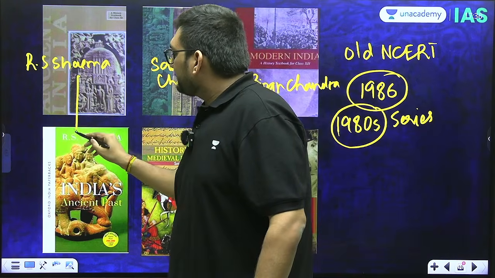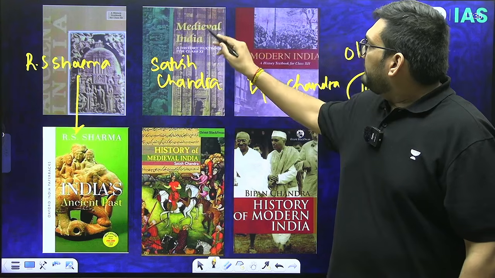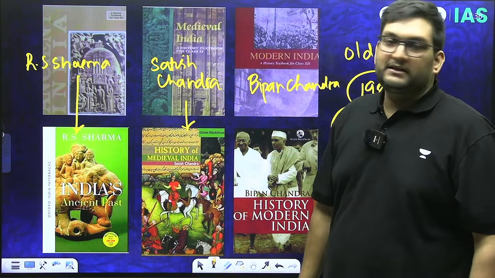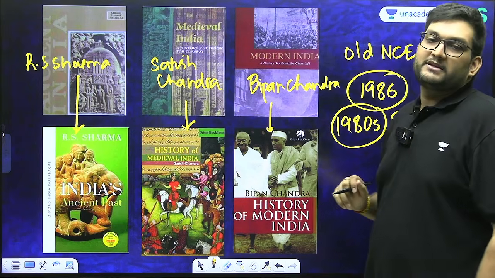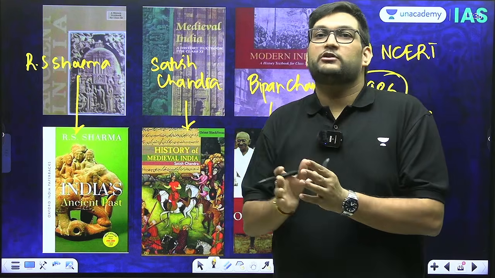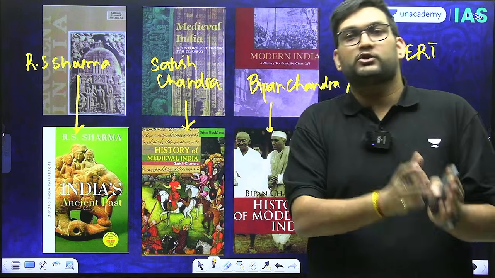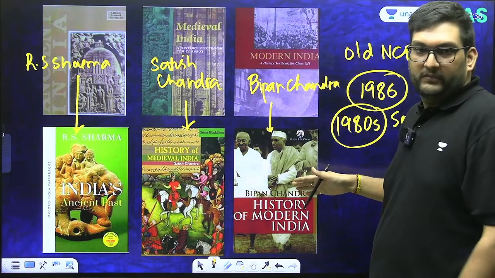So R.S. Sharma became India's Ancient Past, Medieval India became History of Medieval India by Satish Chandra, and Modern India became History of Modern India by Bipin Chandra. Now, basically what I mean to say is students actually don't know it, but they are actually referring to the old NCERT, the OG NCERTs, because they read this set.